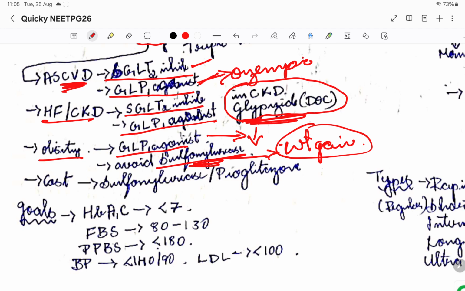Okay, coming to cost based. So for example, none of these diseases is there and now you have to decide a drug. So now we'll be looking at the patient's economy. Based on economy, if he's a poor patient, we are going to go for sulfonylureas, glimepiride, or pioglitazone. So remember, based on the cost the patient can afford, we are going to decide the second drug in dual therapy.